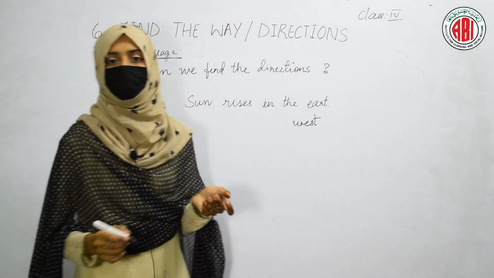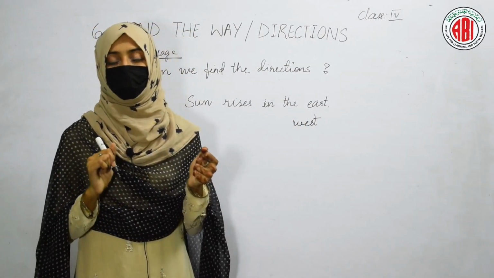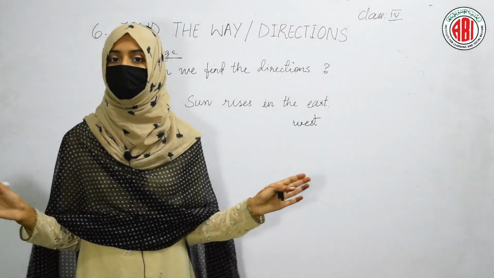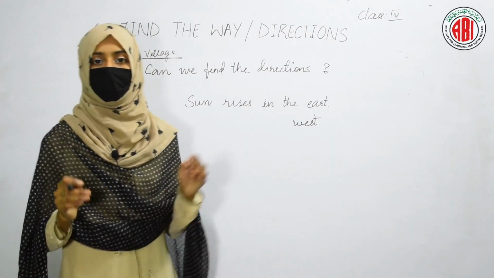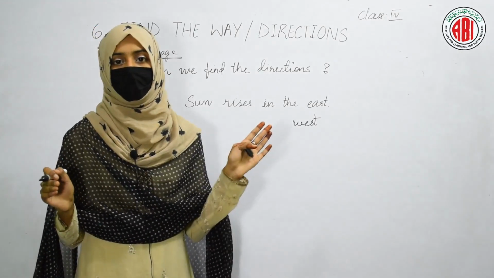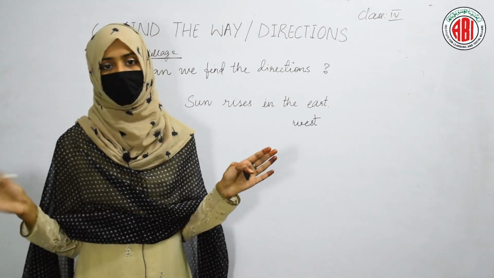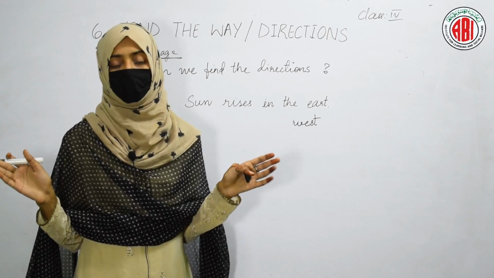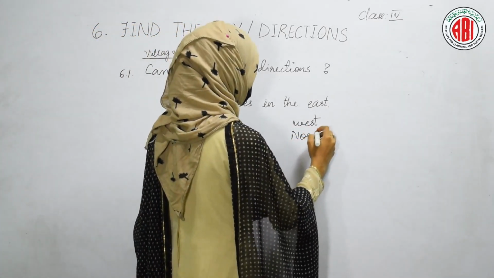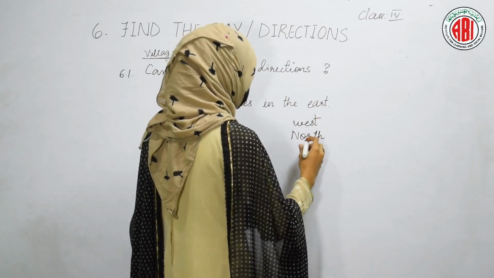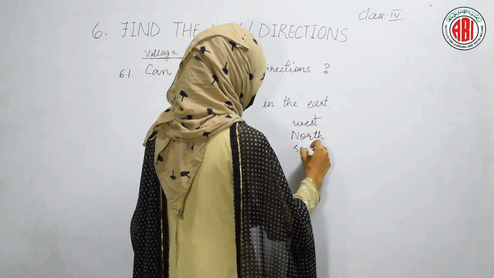She also told her friend to stretch her hands on either side. The left hand side shows the north direction, and the right hand side will show you the south direction. In this way, four directions can be easily recognized by looking at the sun.